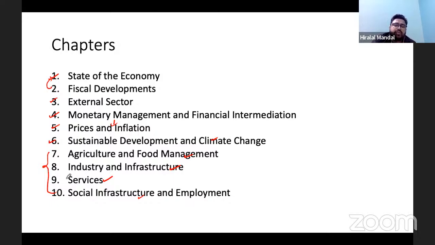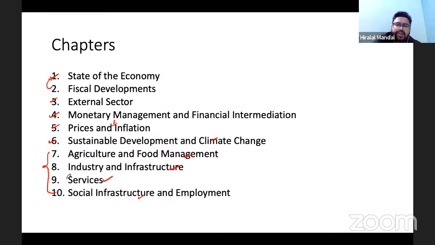We will discuss it one by one. We will devote a considerable amount of time to the state of the economy, because this is the important chapter which covers almost all the things in the later chapters. So we will devote considerable time to this, so that at a later phase, when we look at the various other chapters, we will not have to devote so much. So we will devote the first chapter. We'll try to complete 2 chapters today, and I believe we will not take more than 3 sessions to complete, or maybe hardly a 4th session, to complete the chapters of the economic survey.